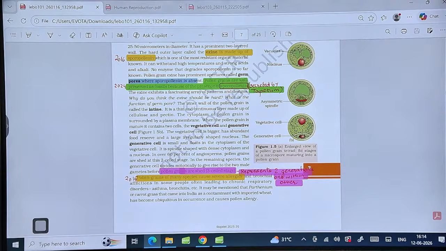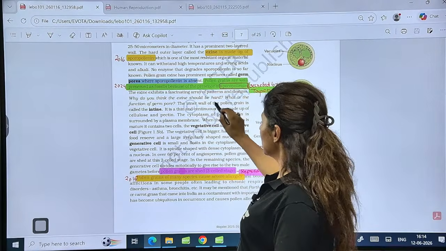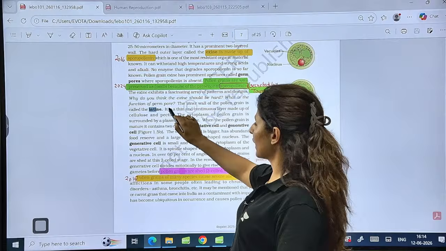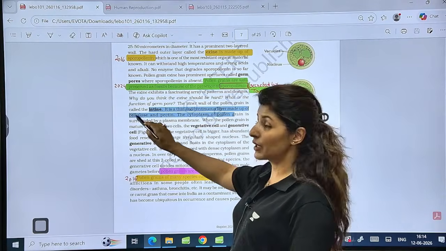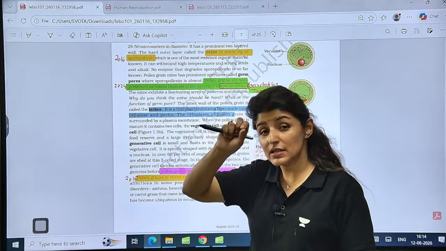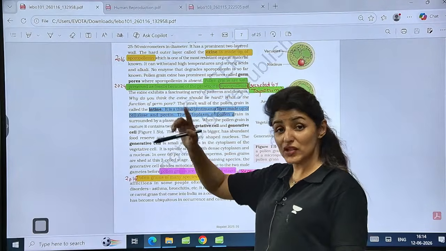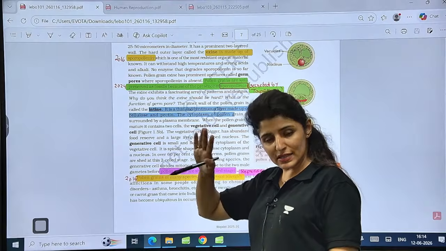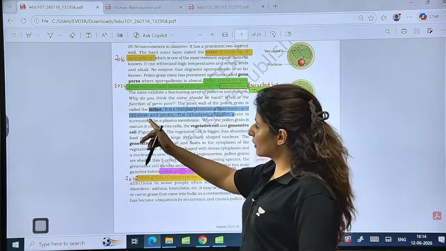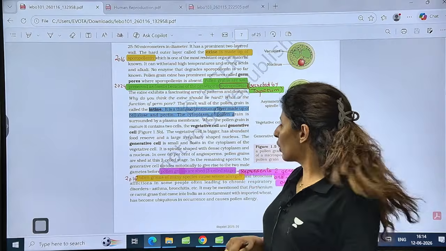All right. Now, moving on. The inner wall of the pollen grain is made up of intine, which is thin and continuous and made up of cellulose and pectin. So exine is discontinuous because there is a germ pore present where sporopollenin is absent, right? While intine, made up of cellulose and pectin, is continuous. Also, because it is cellulose and pectin, intine represents the true cell wall, right?